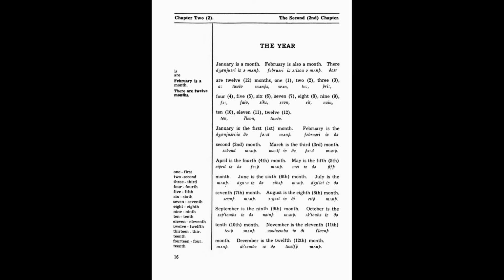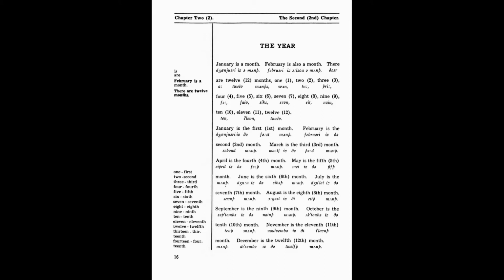Chapter 2. The Year. January is a month. February is also a month. There are 12 months. 1, 2, 3, 4, 5, 6, 7, 8, 9, 10, 11, 12.